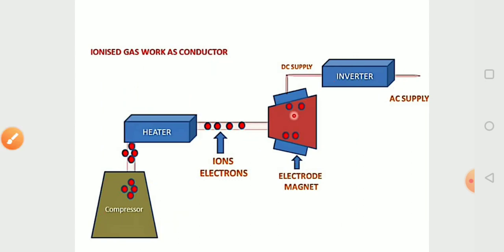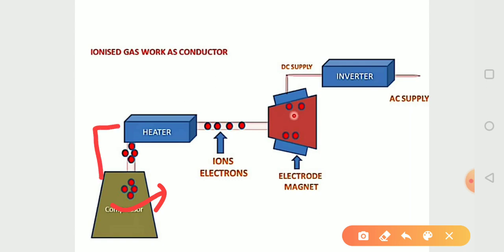So the compressor compresses the air and increases the temperature of the gas and air.